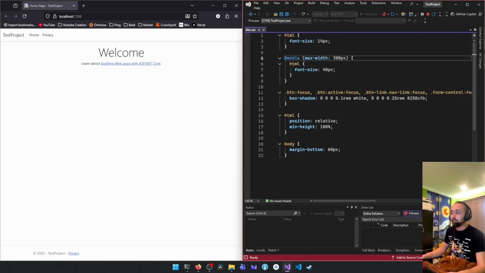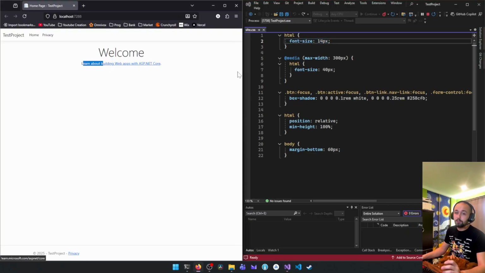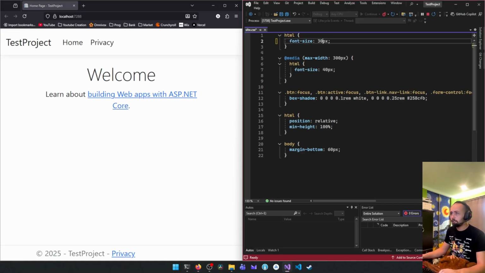Like ours is maximum width. I think if we change this, and this is the font size in the HTML sections, the font size is the size of the letters, to 14 pixels. I think if we do 30, it's probably gonna change. Yeah. So since it's past the max width, it's gonna change to 30. Let's say, I think yours should be at 768 min width.